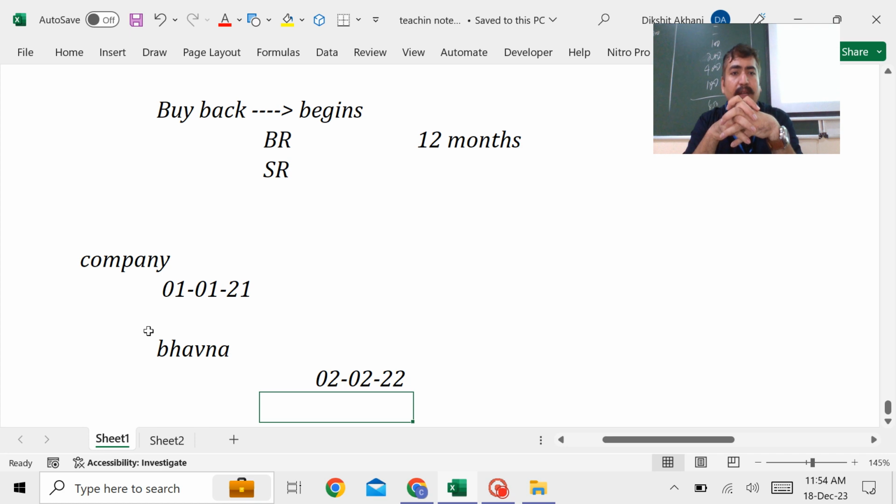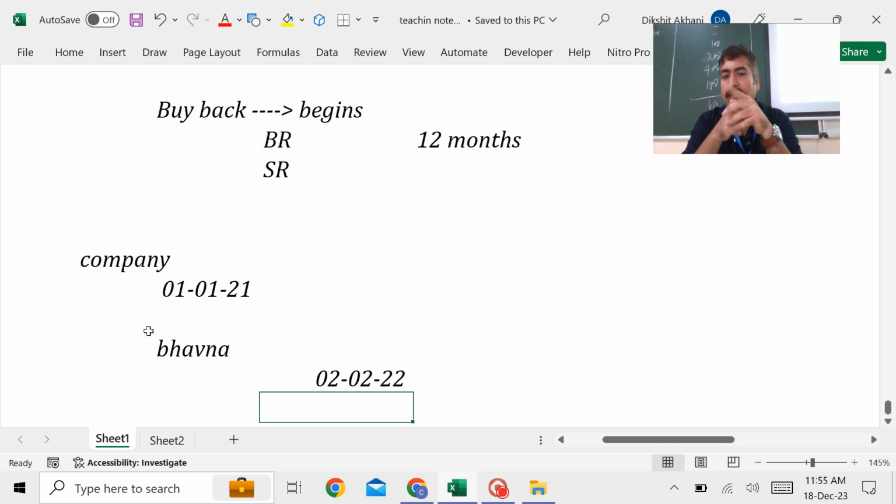The reason: here the board resolution was passed as on 1st January 2021. It will expire by the next 1st January 2022. But here Bhavna applied on 2nd February 2022. That is after expiry. So it is against the law. It is a violation. So this is not valid.